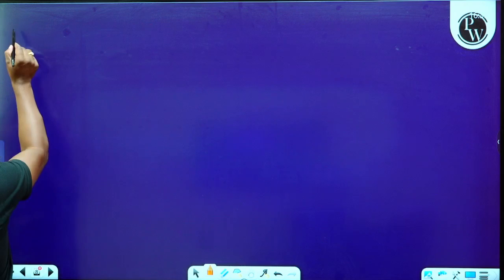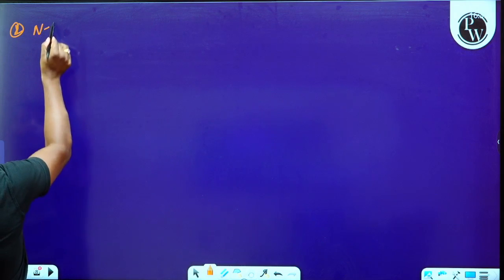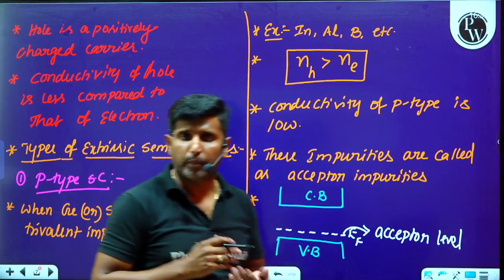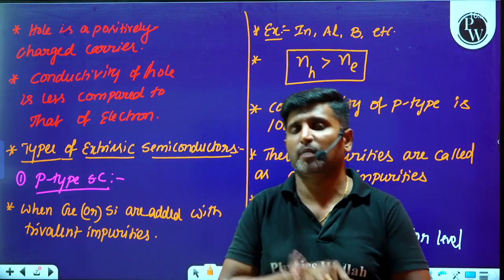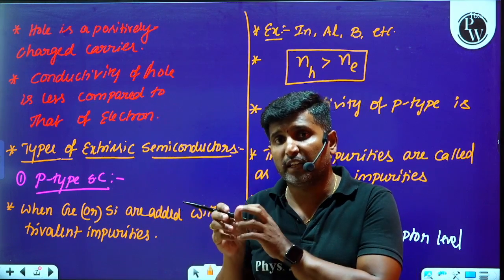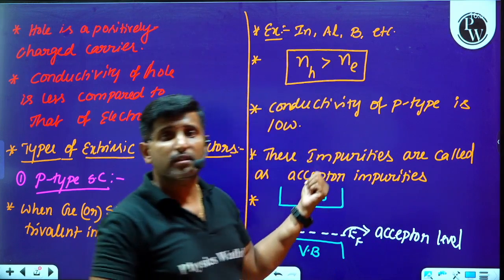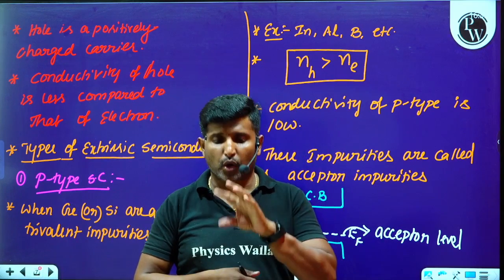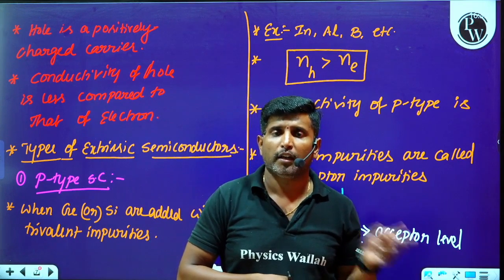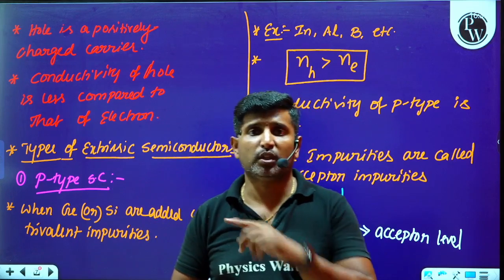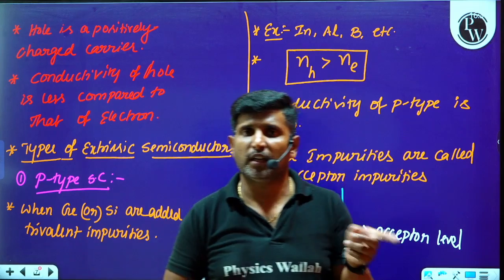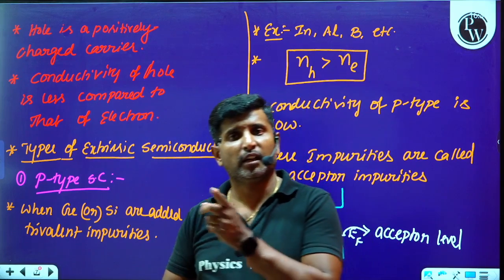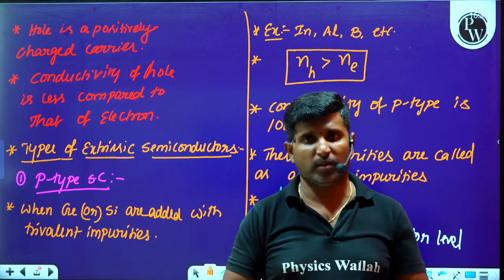That is about the p-type semiconductor. Later we have to understand the second one, that is the n-type semiconductor. Please observe this. P stands for positive type semiconductor. Why has the name p-type been given? Since holes are majority charge carriers, the name is given as positive type semiconductor. But it does not mean that they are positive semiconductors. Positive semiconductor is different from positive type semiconductor.